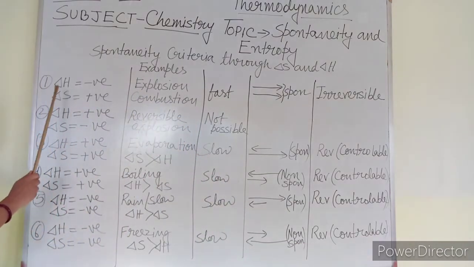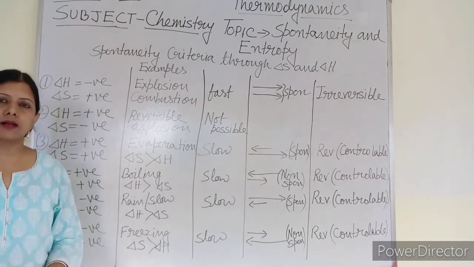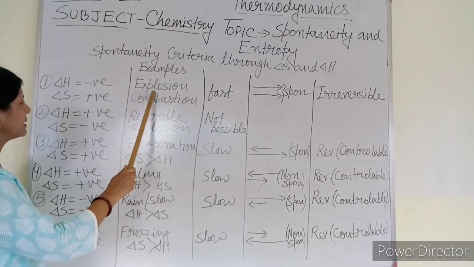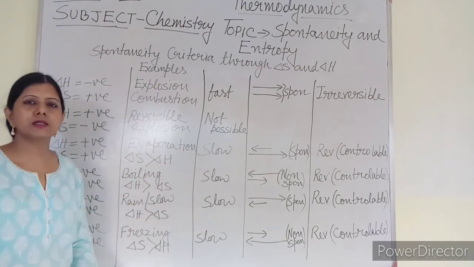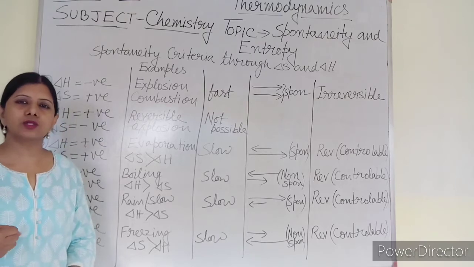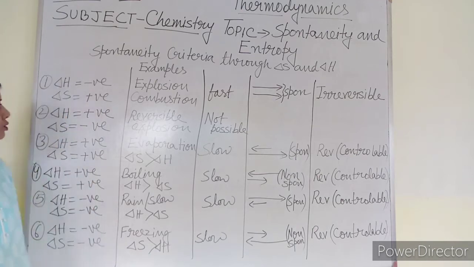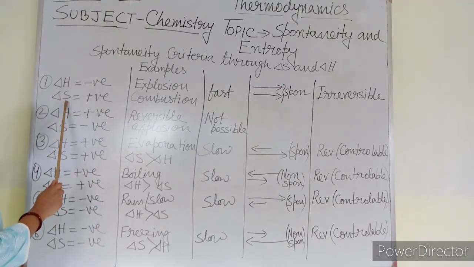So first case, delta H is negative, delta S is positive. That means delta H is negative means exothermic reaction, and delta S is positive, that means more randomness is there. One example is explosion, another example is combustion. Both are reactions which are exothermic and in which randomness increases, movement of molecules increases. So delta H is negative and delta S is positive in this case. The reaction is a fast reaction, okay?